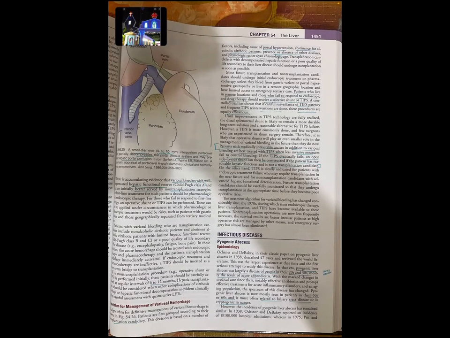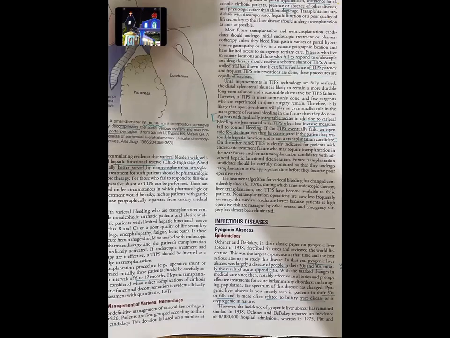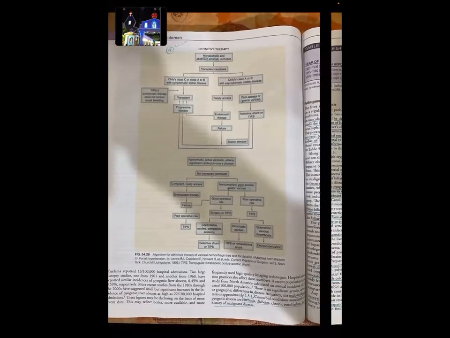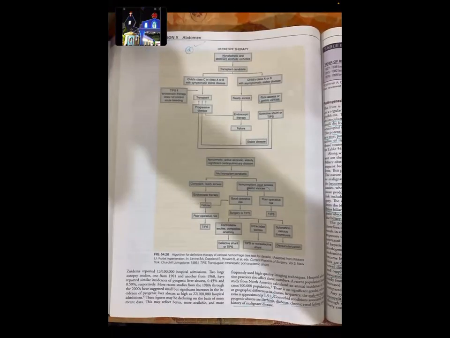Okay, then come to infectious disease. First one is pyogenic abscess. Initially, pyogenic abscess was mostly because of acute appendicitis, and the most common age group was 20s and 30s. Nowadays, it is 40s and 50s. The male to female ratio is 1.5:1. Comorbid conditions are also associated with this: cirrhosis, diabetes, chronic renal failure, and history of malignant disease.